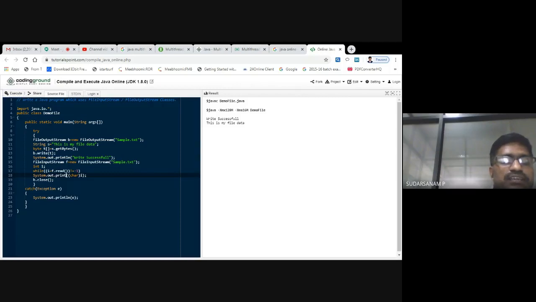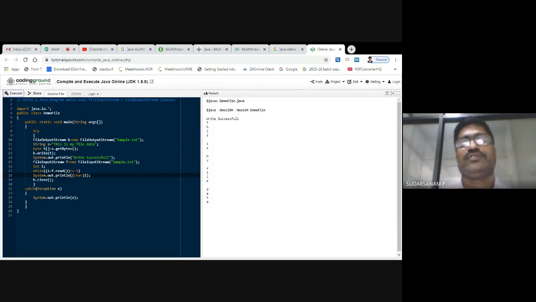Suppose previously I had given ln. Now with ln, what will happen? You see here. So what happened now? Whatever text is available in your file, because I have given ln, it will be displayed like this. So this is the way of writing the program here.